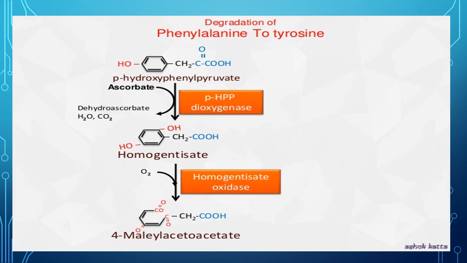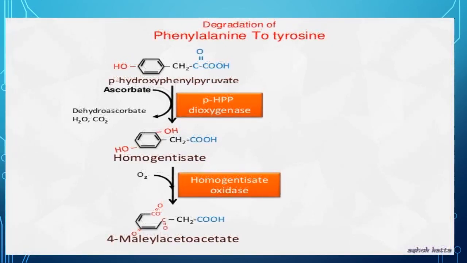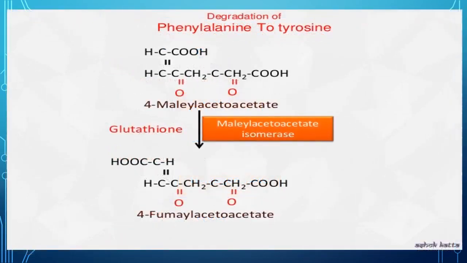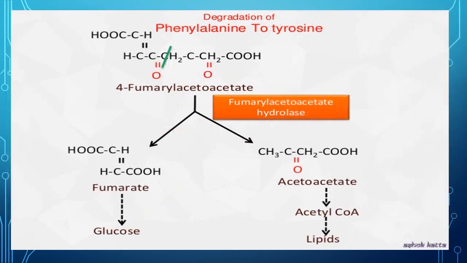In the next step, the enzyme homogentisate oxidase converts homogentisate into 4-maleylacetoacetate, which is then converted into fumarylacetoacetate. Then fumarylacetoacetate is hydrolyzed into fumarate and acetoacetate in the presence of the enzyme fumarylacetoacetate hydrolase.